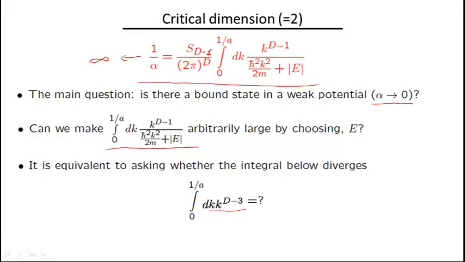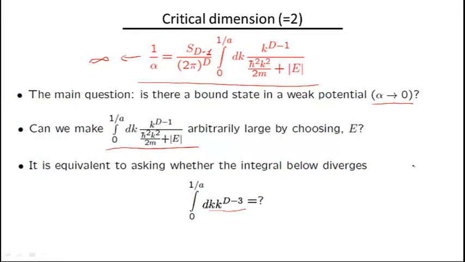Now, clearly, if, let's say, d is equal to 3, so the dimension of the space in which we live, then we simply have the integral from 0 to 1 over a of dk, which is finite. There is no divergence. And therefore, the answer to the question of existence of a bound state is that in 3D there is no bound state. So if alpha is sufficiently small, the right-hand side cannot possibly compete with the large value in the left-hand side.